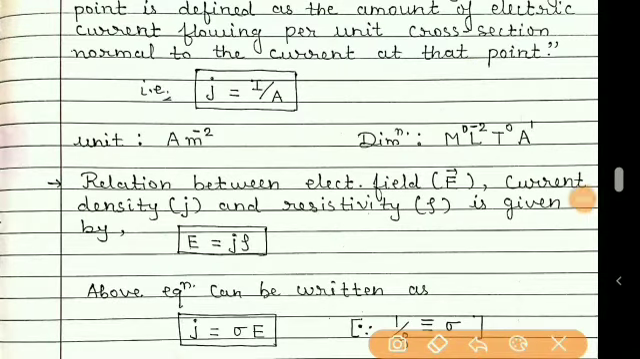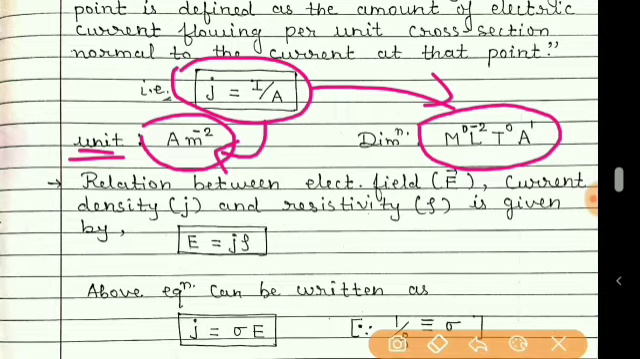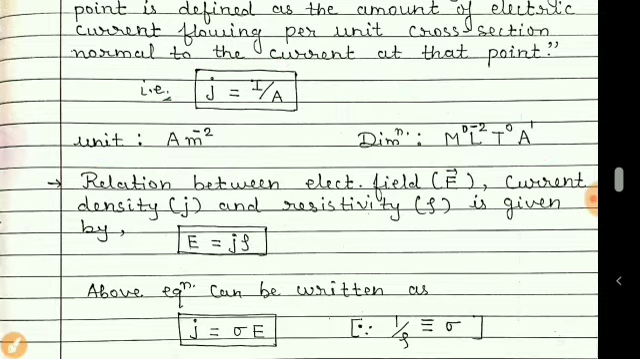Now about the unit of current density. Students, as I said earlier, if you know the formula, you can easily obtain the unit as well as the dimension. So every time I will not show you why this unit is ampere per meter square, and why this dimension is M⁰ L⁻² T⁰ A¹. I hope you will be able to understand.